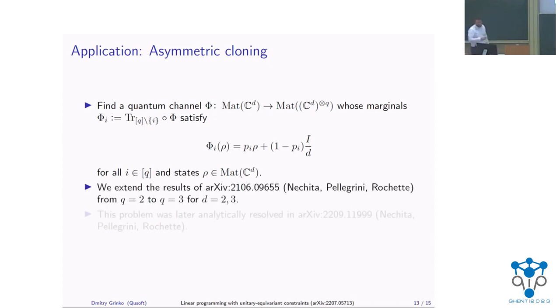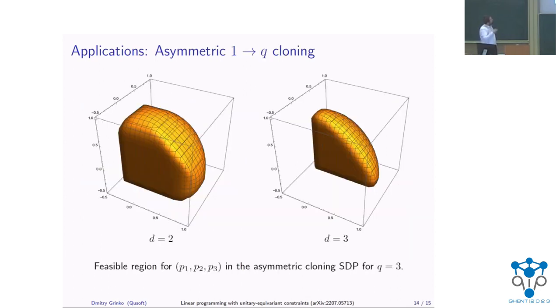There was a recent work on this by Nikita, Pellegrini, and Rochette in 21, and we are able to use our framework to extend their results. But also, quite recently, they managed to resolve this fully analytically, which is a nice thing. And just to show you that using our framework, we were able to obtain pictures like this.